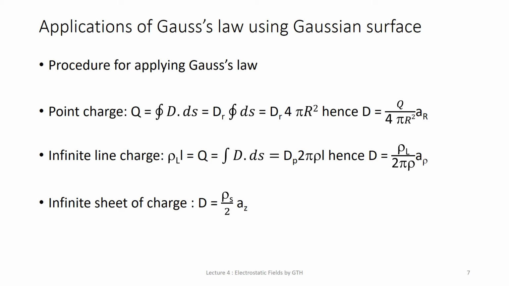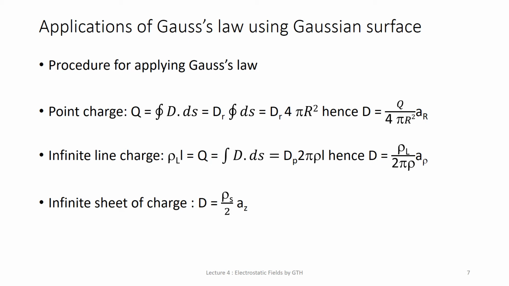Here you get dS at the top and bottom of the box, and at the sides of the box D dot dS is equal to 0.